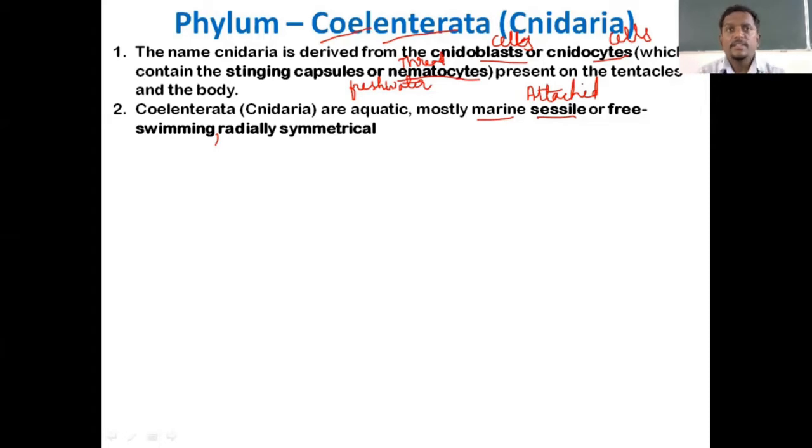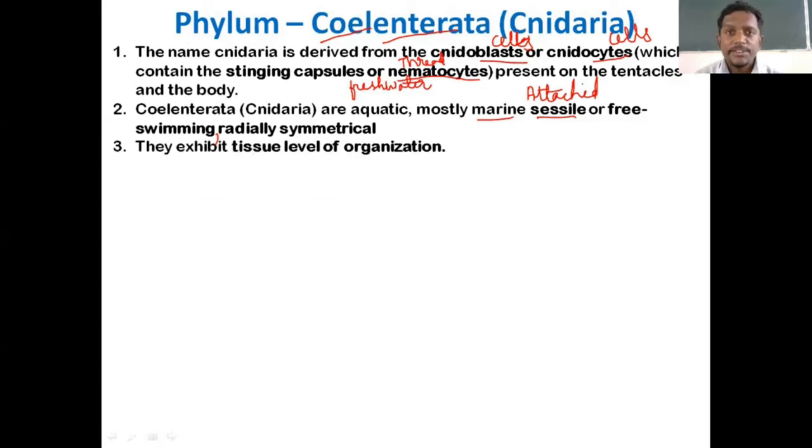Here, you need not write the definition of radial symmetry. You can just mention coelenterates are aquatic and most of them are found in marine water. Some are sessile, meaning attached, and some are free swimming, and all coelenterates are radially symmetrical. You can just mention they are radially symmetrical, and need not explain the definition while speaking about the general characters, unless radial symmetry is asked as a separate question. Hope there is no doubt for you.